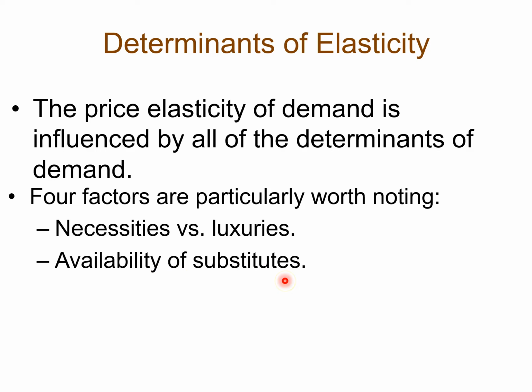Availability of substitutes. When there are more and more substitutes out there, customers become more and more sensitive to change of price. And then relative price to income. When prices are relatively low compared to your income, you're not very sensitive to change of price. But as prices start to increase, and when you start to spend more and more of your income on a good relative to other goods, you start to become more and more sensitive to a change of price.